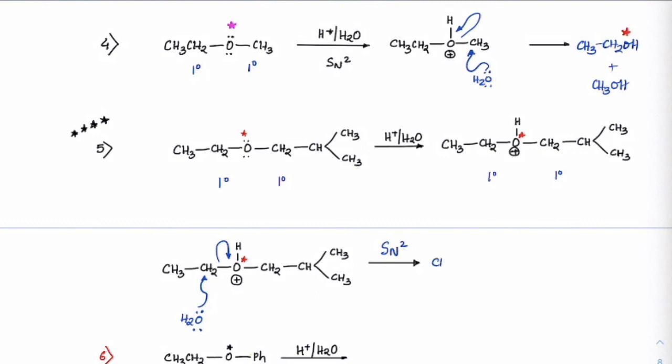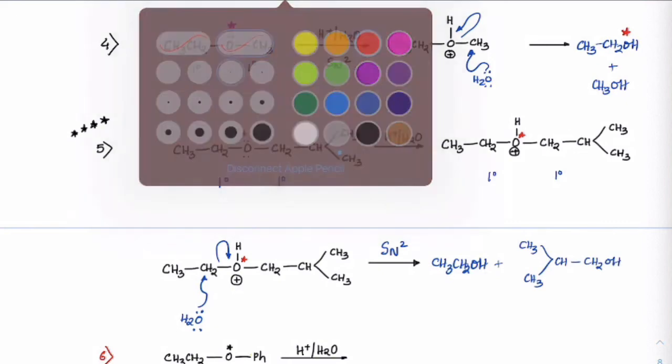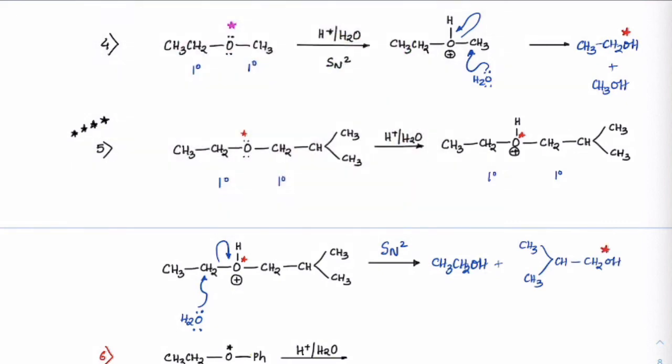So what are the products? We can get CH3CH2OH plus CH3CH2CH2OH, and you could see now the isotopic oxygen has gone with this bulky group.